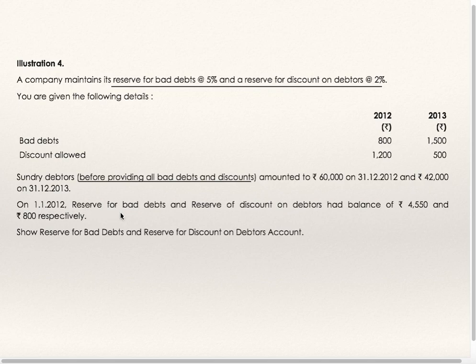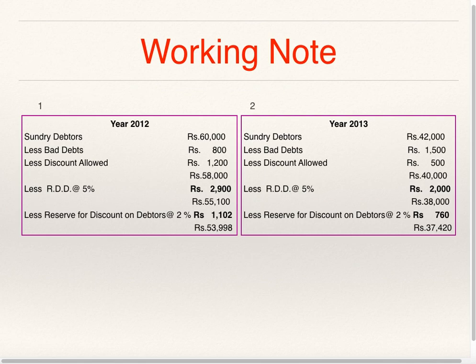On 1/1/12, reserve for bad debts and reserve for discount on debtors had a balance of 4550 and 800 respectively. This is the opening balance: 4550 for RDD and 800 for reserve for discount on debtors. Show reserve for bad debts and reserve for discount on debtors account.